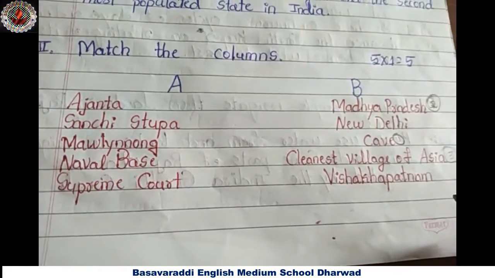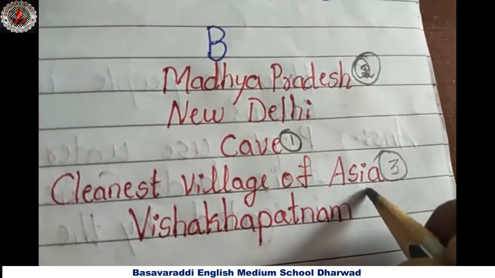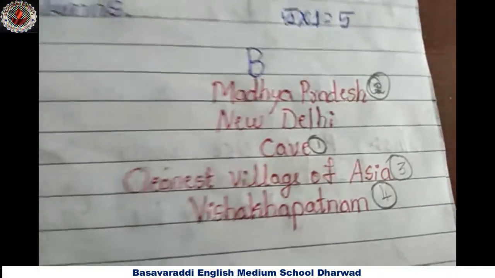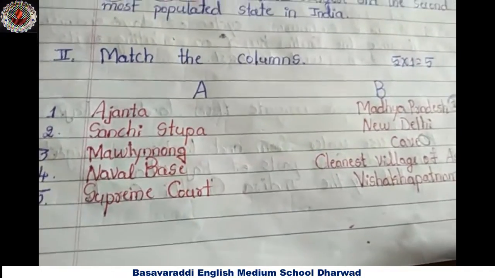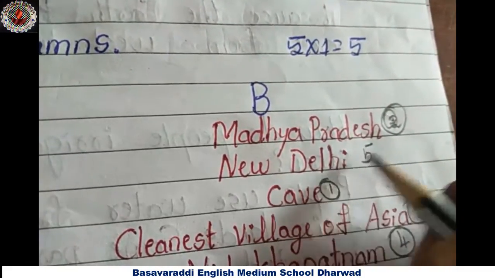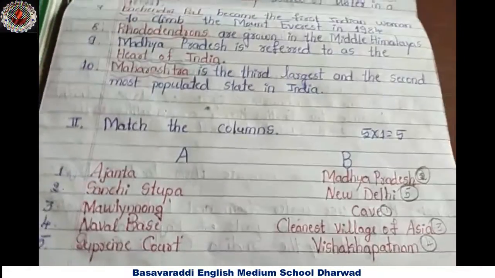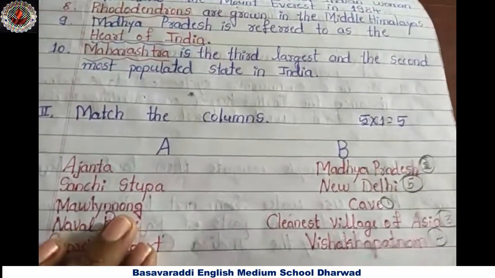Naval Base is situated in Visakhapatnam. Supreme Court is situated in New Delhi, which is the highest court. At the national level, which is the highest court?